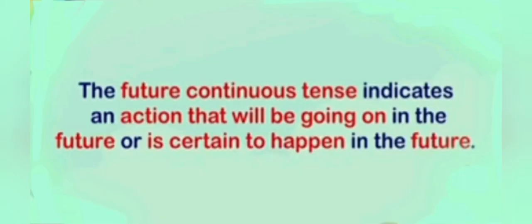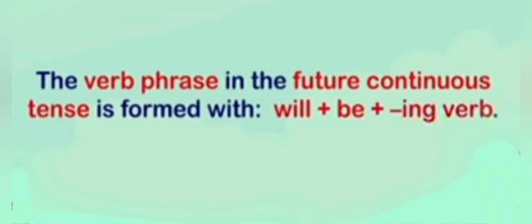The future continuous tense indicates an action that will be going on in the future or is certain to happen in the future. Means the future continuous tense is used for an action that will be going or continuing at some time in future. Okay, it is also used to denote future plans. Now let me tell you the structure of future continuous tense. The verb phrase in the future continuous tense is formed with will plus be plus ing form of verb.